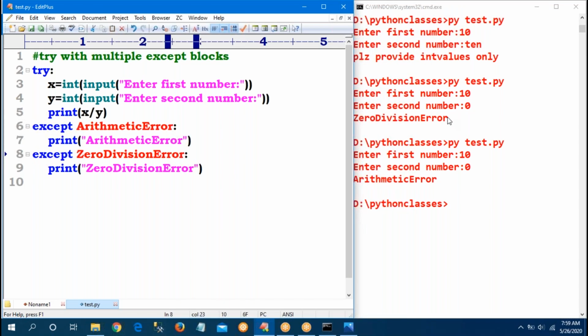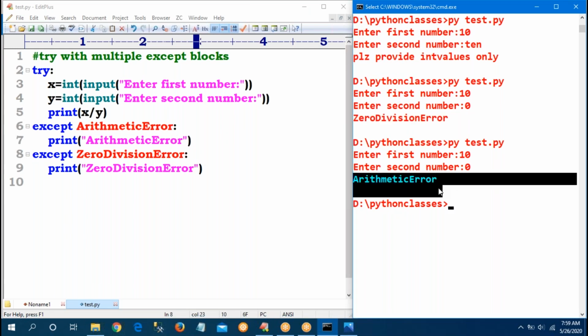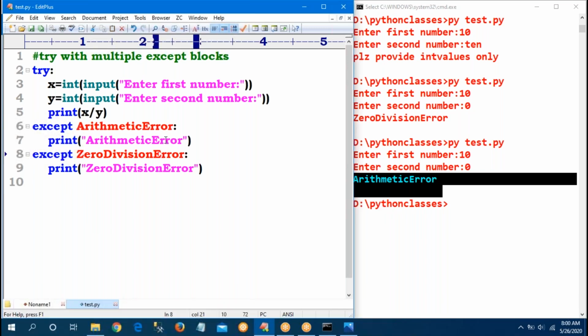That is the reason. See here, in the previous case, which one came first? Zero division. Second case, arithmetic. Why? Because it is executing from top to bottom. Whenever my exception matches, it will be executed. In Java, those rules are there: first child, next parent. But in Python, it looks at the exceptions from top to bottom. Wherever it matches, it will be executed.